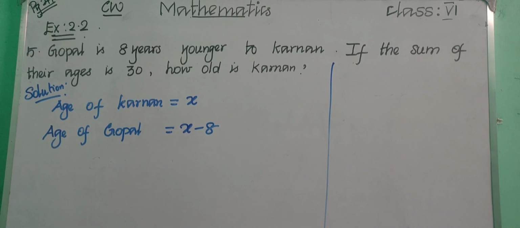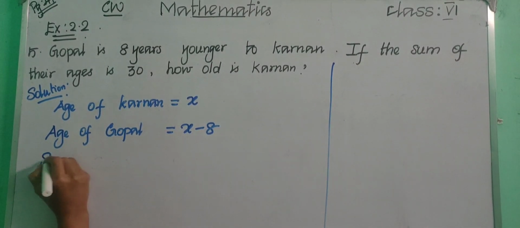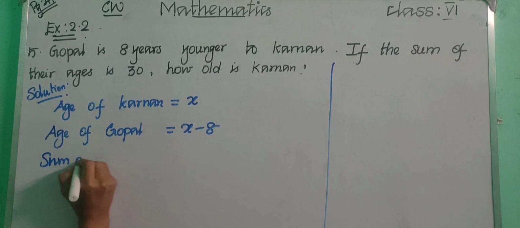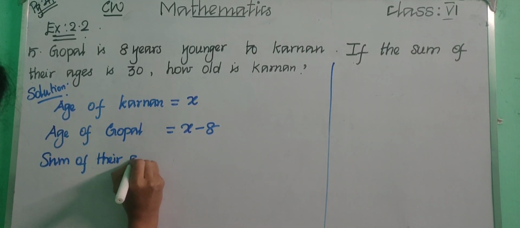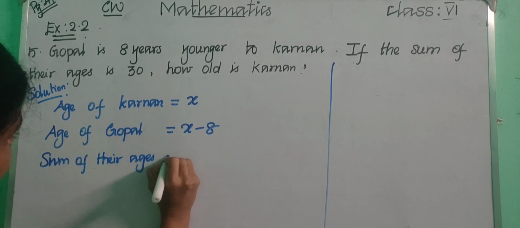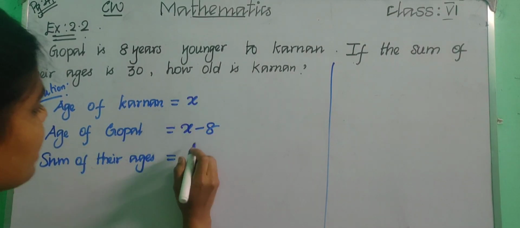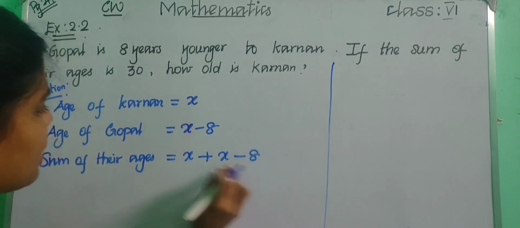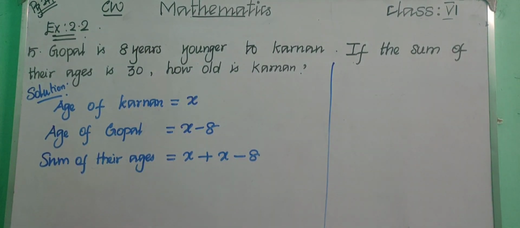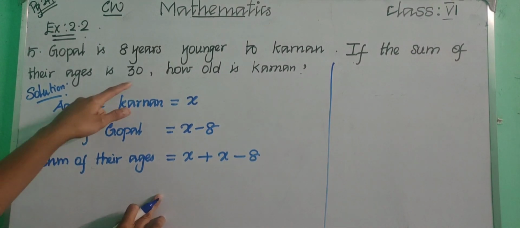Children, now write: sum of their ages equals, so what is the sum of the ages? x plus x minus 8. The sum of the ages is given, it is 30.